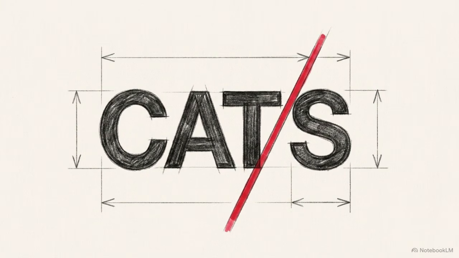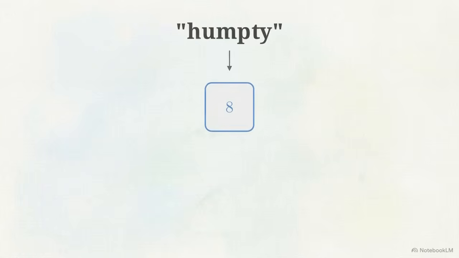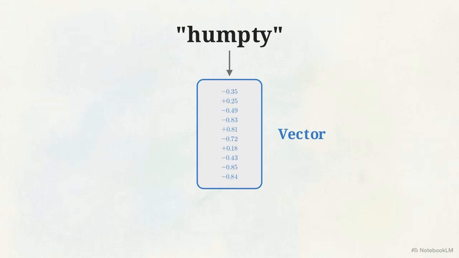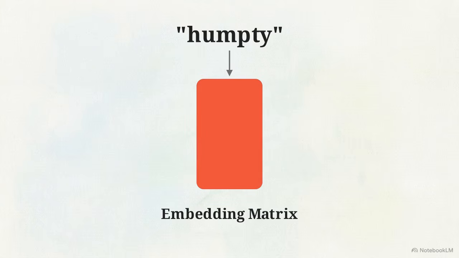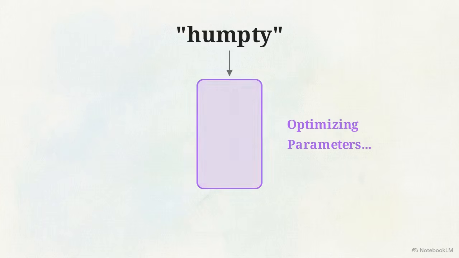A word like cats is broken into the tokens cat and s. We then map each token by upgrading from a single scalar number to a vector. An embedding vector is simply an ordered collection of multiple numbers, pulled from a predefined matrix, assigned to represent a specific token.